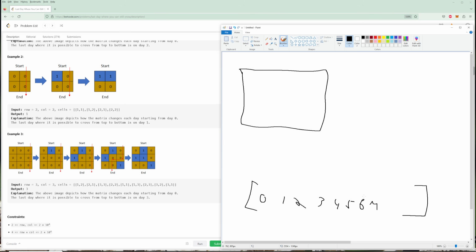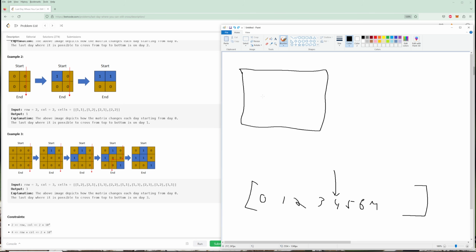After a certain point, you're not going to be able to go down. Let's say that point is this. After some point, you're not going to be able to cross. So all of these will be no solution, right? You can't cross. And all of these will be that you can cross. So what you can do is binary search into this. Just pick a day. When you pick a day, you can create the grid at that day, right? You can update the cells up to the day that you picked for the grid, and then you can do a breadth first search and see if there's a viable solution.